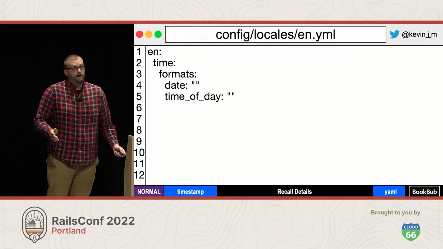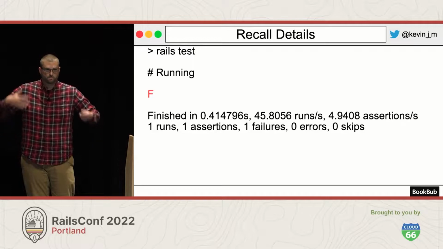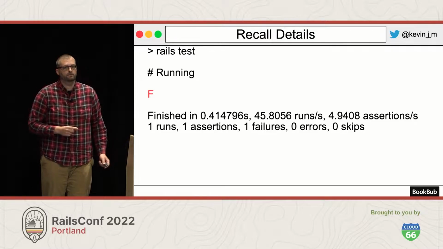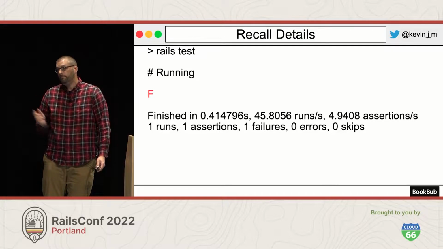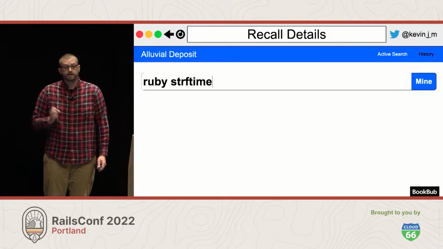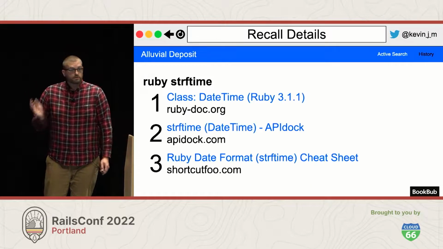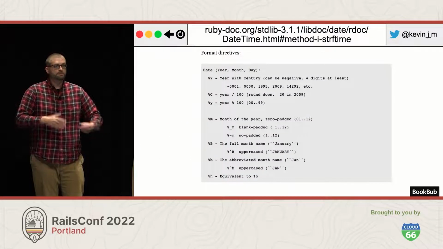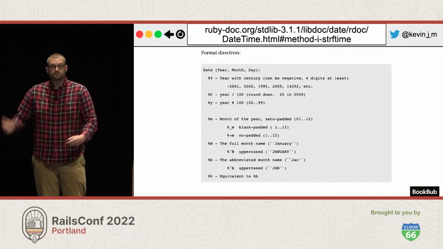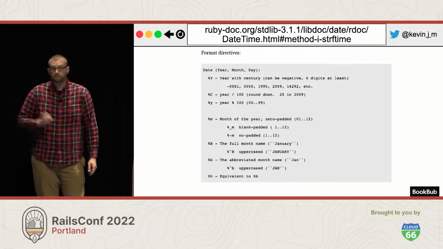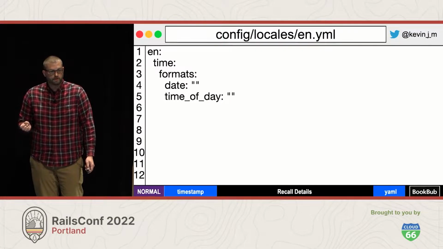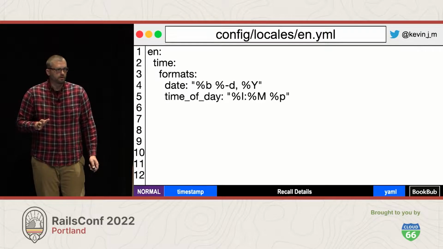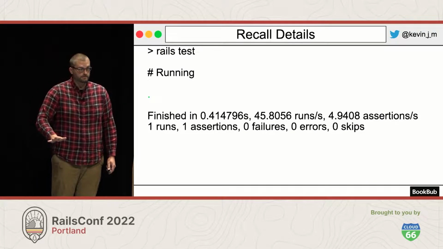And at this point, I'm kind of stuck. My test fails because I didn't want it to be the empty string. I wanted it to be the actual date or time, but I don't know what characters to put into that locales file to make it look that way. What I do know is that if I search for Ruby strftime, I'll come across the documentation, I'll pull that up, and there's a big table with all the directives that will tell me the characters I need to put in to format the date the way I want to. So now I can look at this documentation, go back to my locales file, fill it in with the somewhat cryptic, esoteric characters that I don't have memorized, and just trust me, now my test passes.